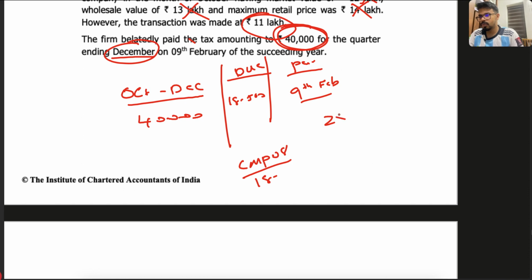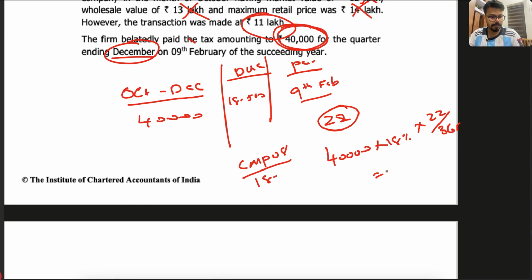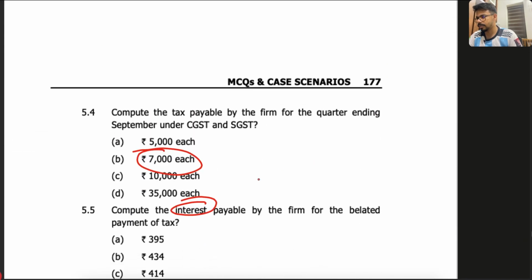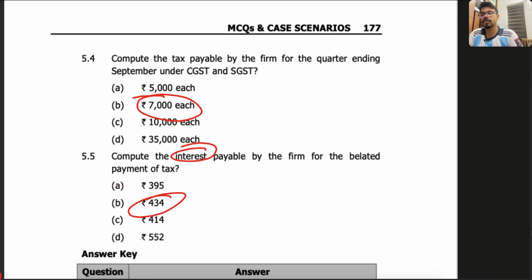So how do you compute the interest? 40,000 into 18% into 22 divided by 365. How much will it come to? It comes to 433.9, that means 434. Is 434 an option? Yes, 434. So B is the correct answer.